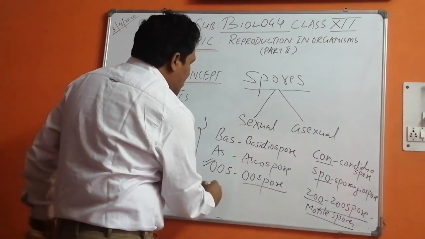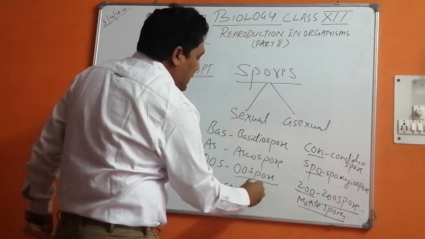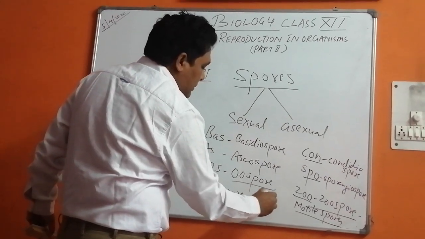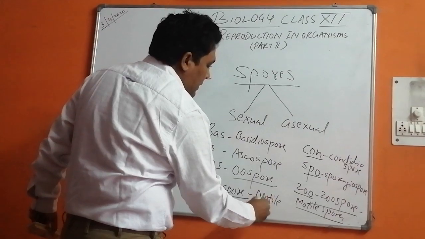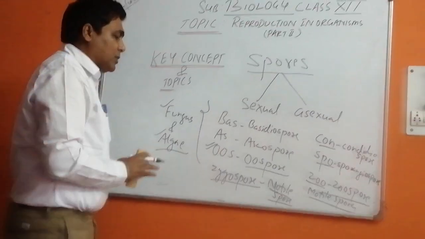Then there is a zygospore. Now what is a zygospore? Zygospore is a non-motile spore, which is formed by the fertilization of the gametes.